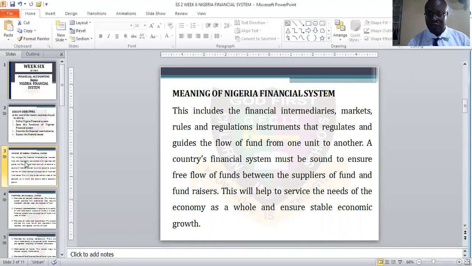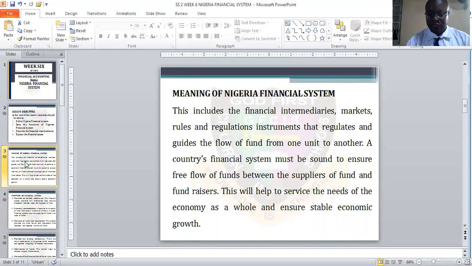So they make sure that the rules are being guided by the Nigerian financial system. They ensure that all these are being monitored and followed, and they also regulate and control the financial system.